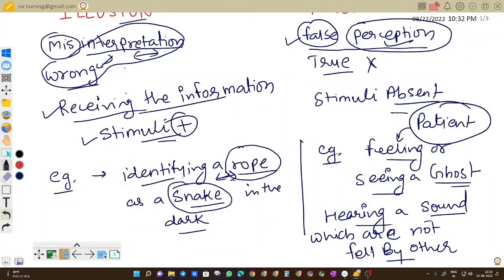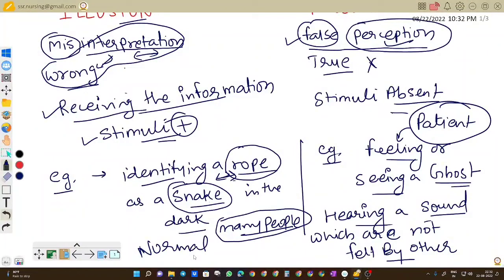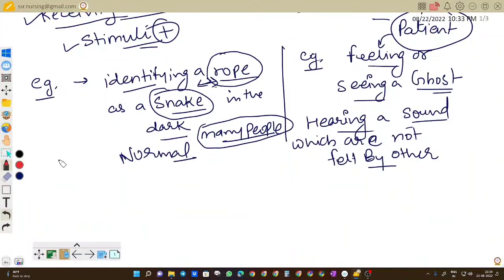If we talk about illusion, this can happen with many people. If this phenomenon can be felt by many people, illusion is considered a normal phenomenon, while hallucination is felt by only one person.